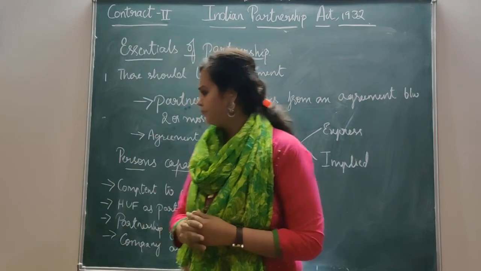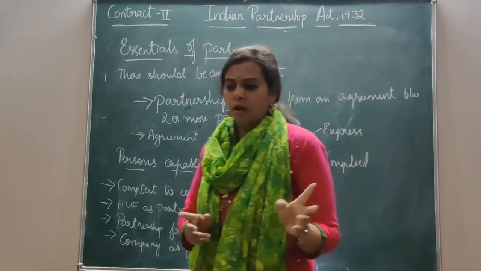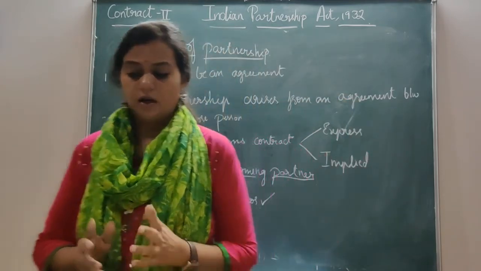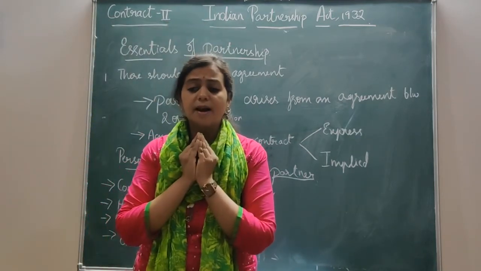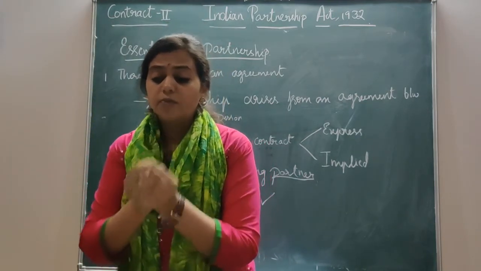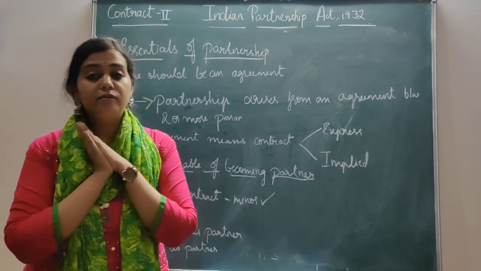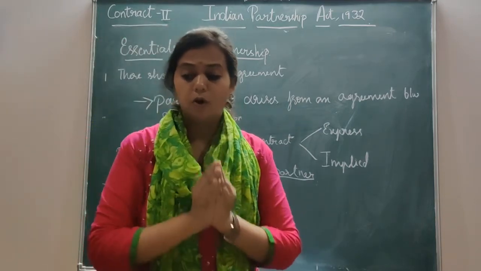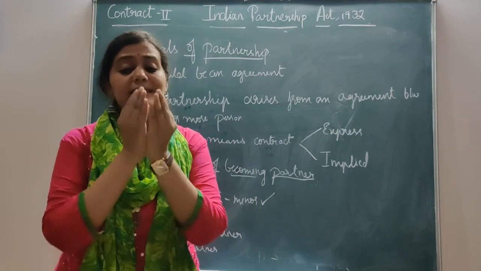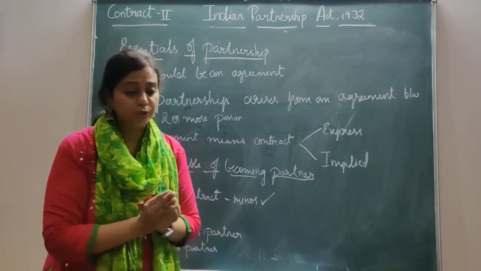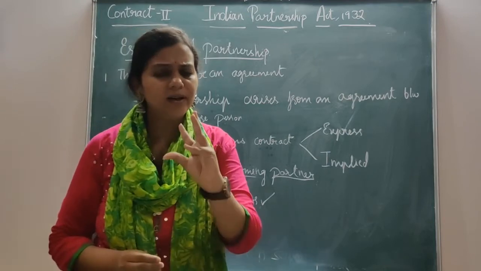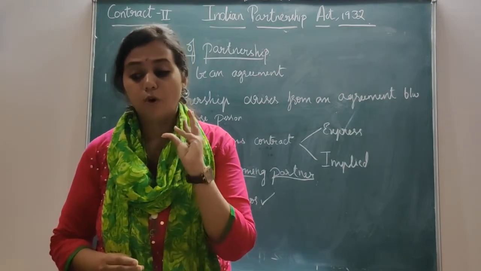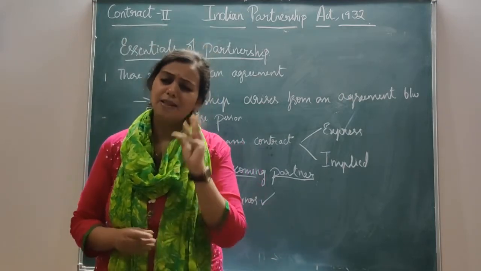And also, one more thing you can notice: the partnership firm is described as a compendious way of describing the individuals constituting the firm. Compendious means short.